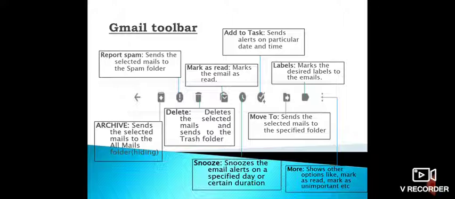Next, label. Labels mark the desired labels on the emails. If you want to know immediately what kind of mail it is when you see it, then you can use this option. Then more. This shows other options like mark as read, mark as unimportant, etc.